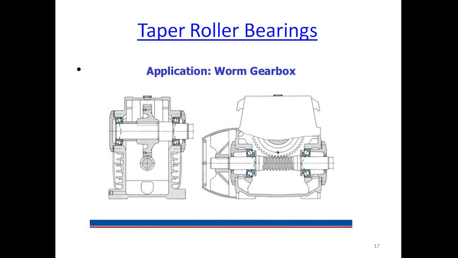From this figure it is clear that the bearings are used to support the shaft and also to reduce the friction or to absorb the load coming on the shaft of worm as well as the shaft of worm wheel. In the first sketch, the left hand sketch, to support the worm wheel shaft, two taper roller bearings are used, and in case of the second sketch, to support the worm, two taper roller bearings are used.